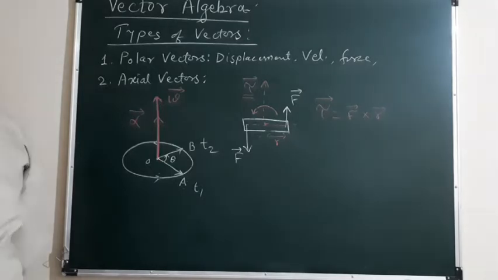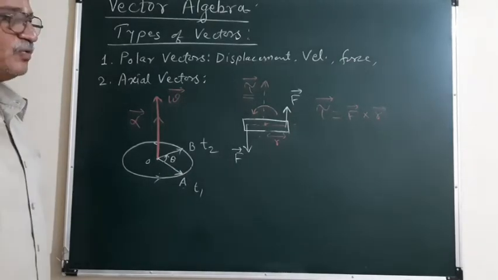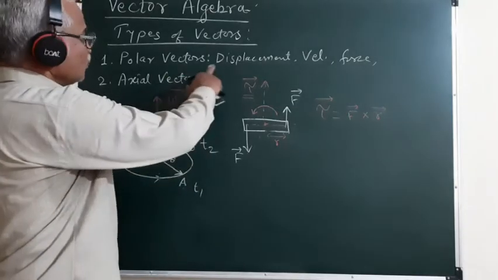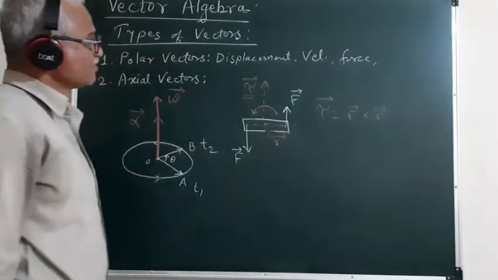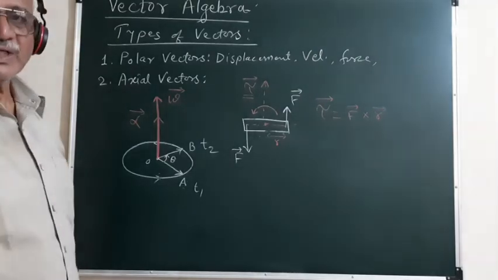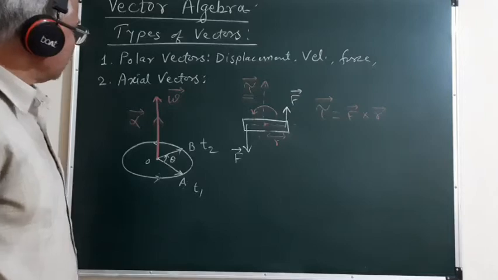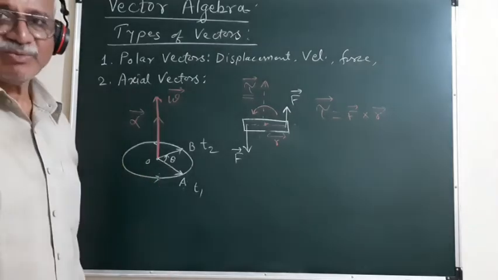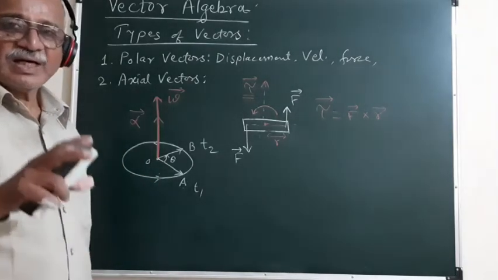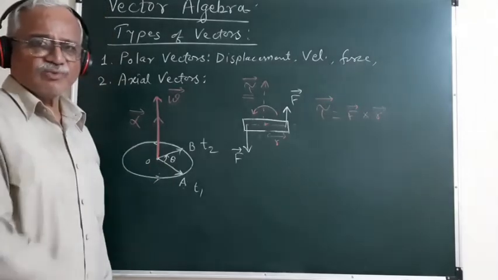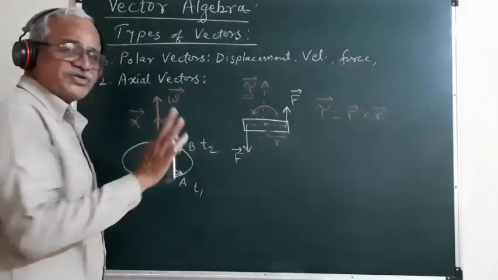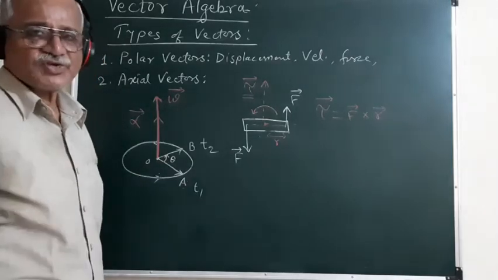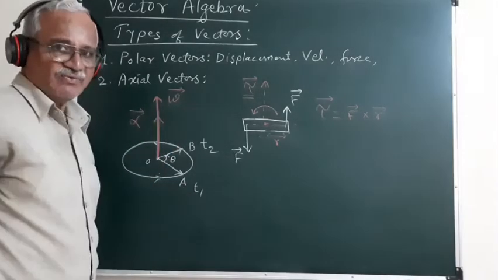So mainly the vectors are classified into these two types, the polar vectors and axial vectors. If these vectors are directed towards a specific point, like displacement, velocity, force, such vectors are called polar vectors. And the vectors which are directed along the axis of rotation of the body are associated with the rotational motion, and such vectors are called axial vectors.